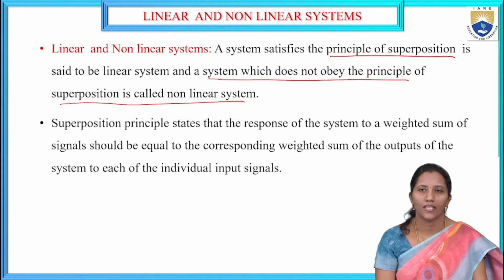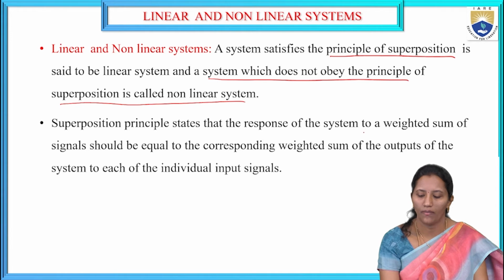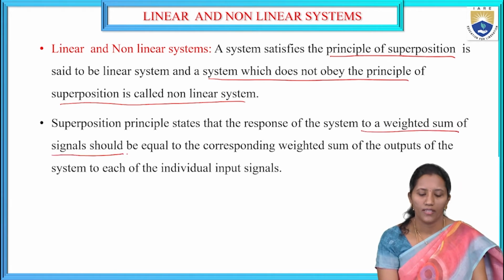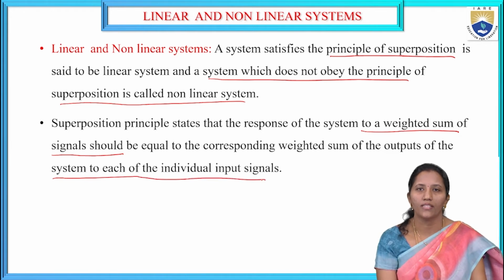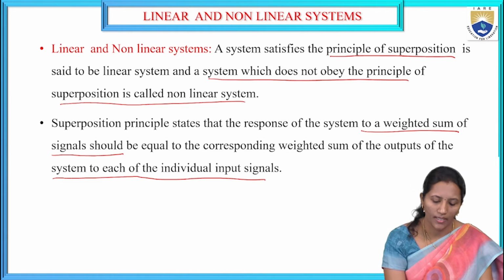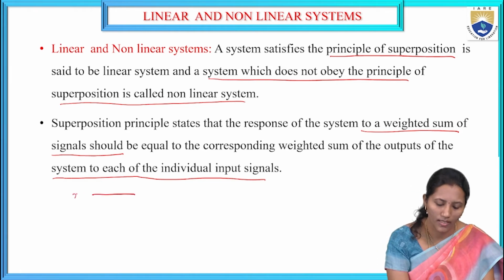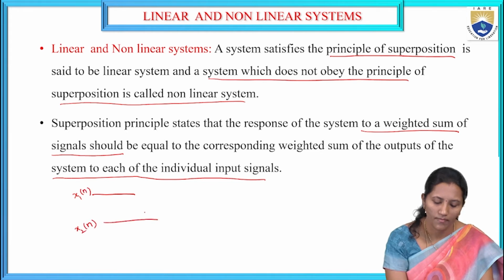The superposition principle states that the response of the system to a weighted sum of signals should be equal to the corresponding weighted sum of the outputs of the system to each of the individual input signals. So for example, I am taking two individual signals x1 of n and x2 of n, with scaling factors a1 and a2 for these two.